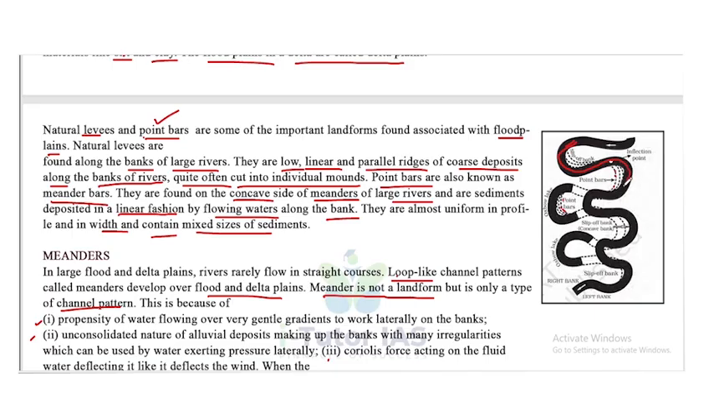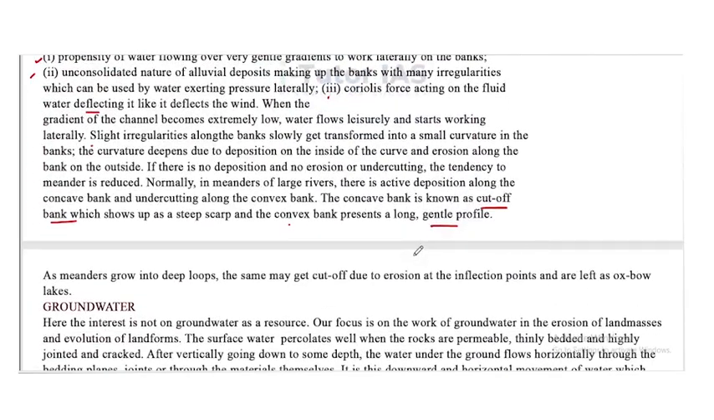Okay, and this is oxbow lake. Okay, that is it cut off from the main river and form another one. It is called oxbow lake. Okay, this is lip of bank, then right bank and left bank. Okay, that's all. Now moving forward,